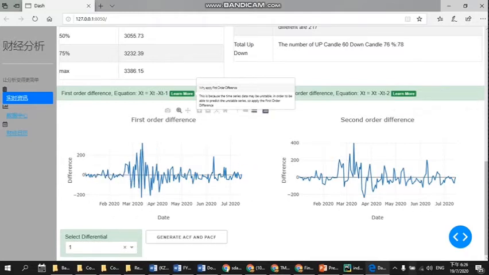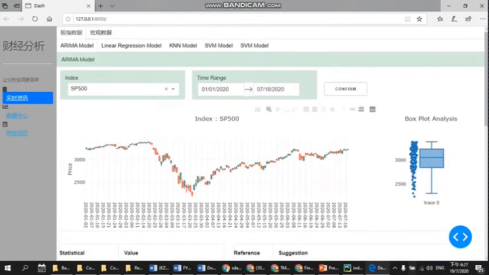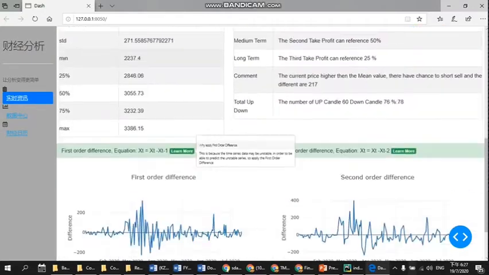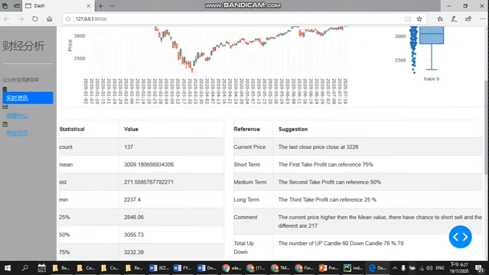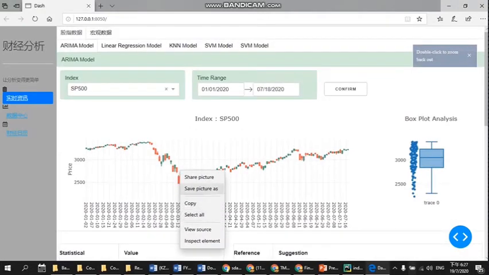What does first order differentiation mean? First order differentiation takes the first and the second and subtracts to get the difference between these candles. For second order, it is the second one minus the first one. So now we can make sure our data is stationary. The data are within a range of about 200, not suddenly dropping very sharply and then going up very sharply.